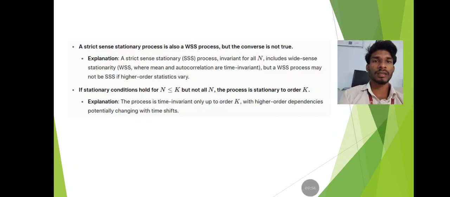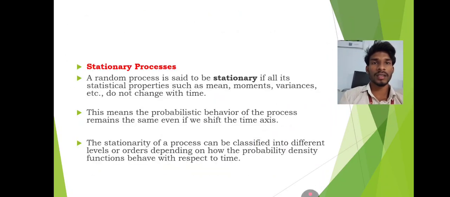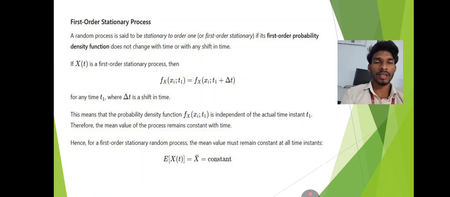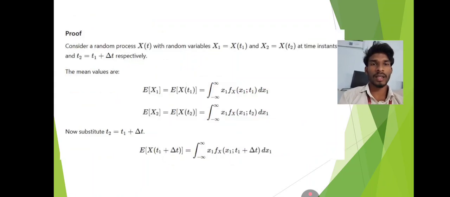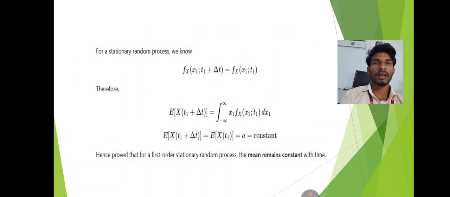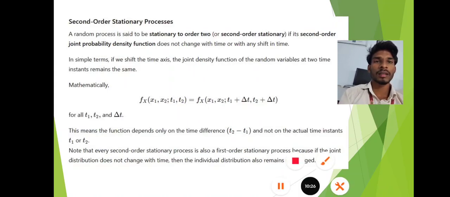Coming to the session, we learned about the stationary process. In the stationary process, we know the definition of stationary process and first order stationary process, their mathematical equation and their proof. Secondly, the first order function remains constant with time, and second order stationary process.